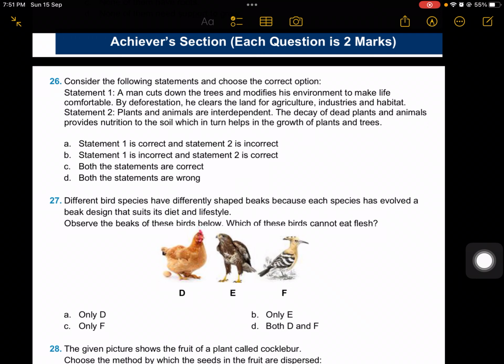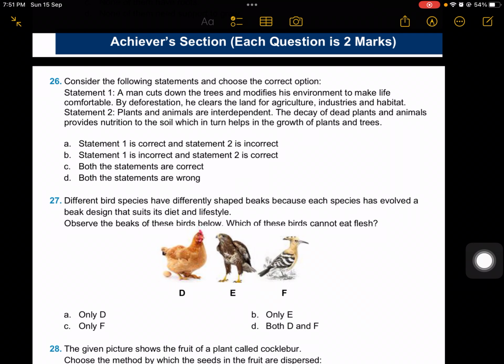Consider the following statements and choose the correct option. Statement 1 is here: a man cuts down the trees and modifies his environment to make life comfortable. By deforestation, he clears the land for agriculture, industries, and habitat. Now, statement 2: plants and animals are interdependent. The decay of dead plants and animals provides nutrition to the soil, which in turn helps in growth of plants and trees.